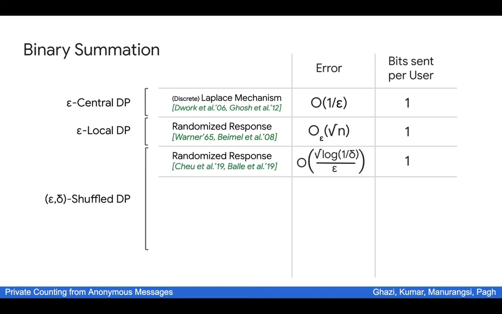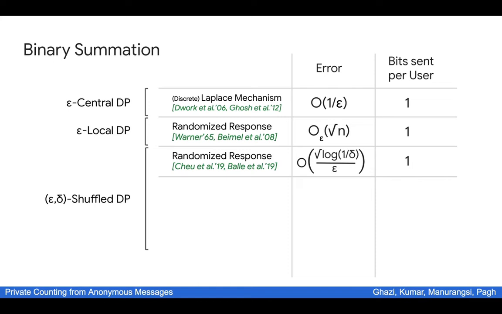Now we move on to the shuffle model. If we use the amplification by shuffling result from the previous slide and just run the same algorithm as in the local model, which in this case is the randomized response algorithm, then we immediately get an improvement in terms of privacy. Equivalently, this means that if we want a similar level of privacy, we get an improvement in terms of error. Specifically, if we want epsilon-delta DP in the shuffle model, randomized response only incurs an error of square root of log 1 over delta, over epsilon.